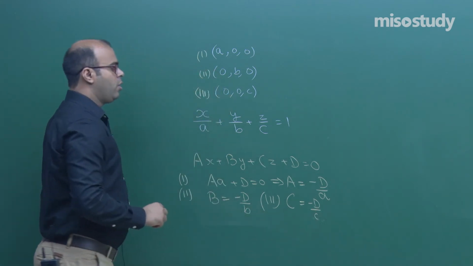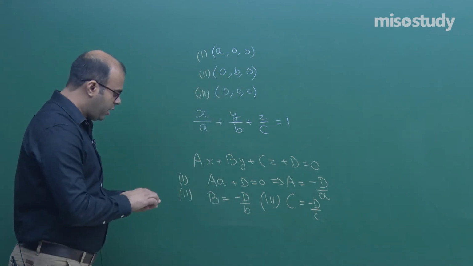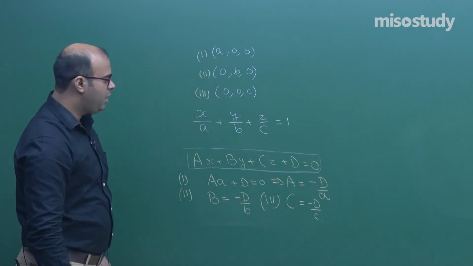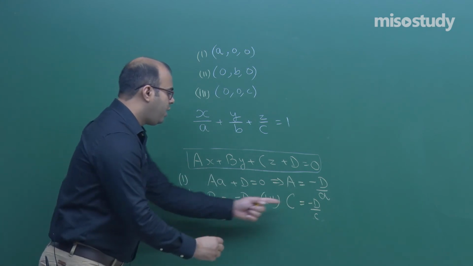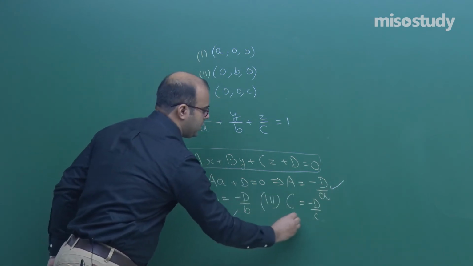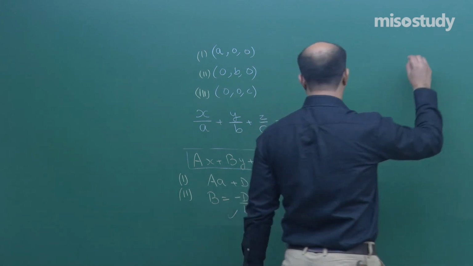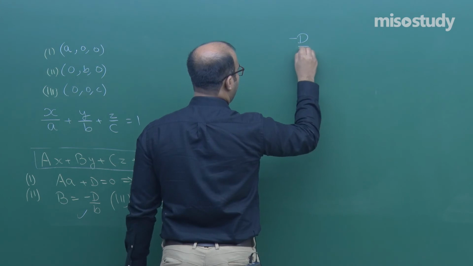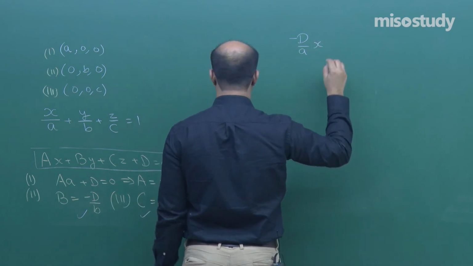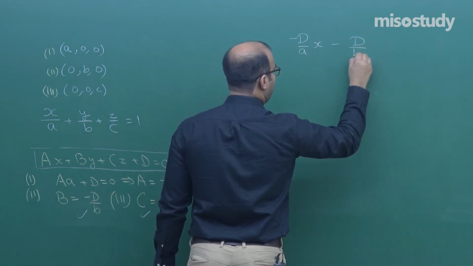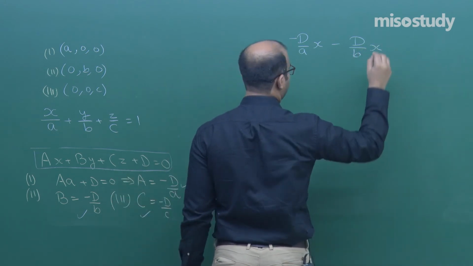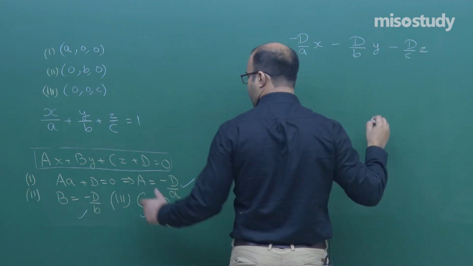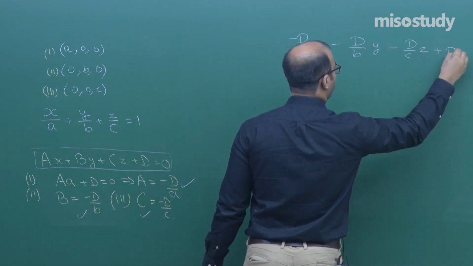This is small c. So, we can write this general equation by substituting capital A, capital B and capital C, which we have obtained here, and we can write the equation of the plane as: capital A is minus d by a, so minus d by a x, capital B is minus d by b, so minus d by b y, and capital C is minus d by c, so minus d by c z, plus d is equal to 0.